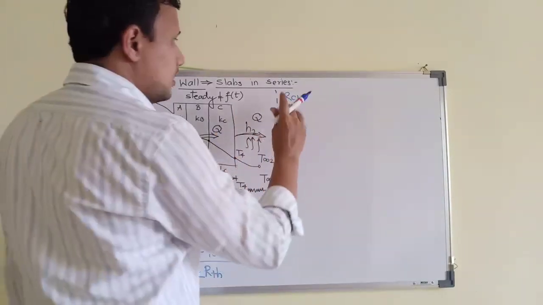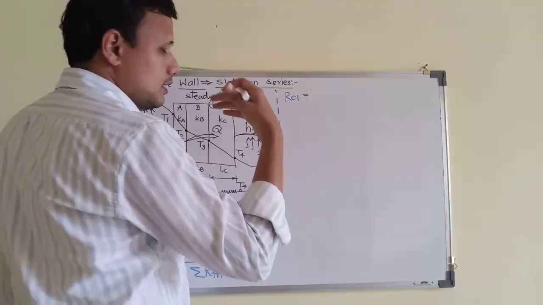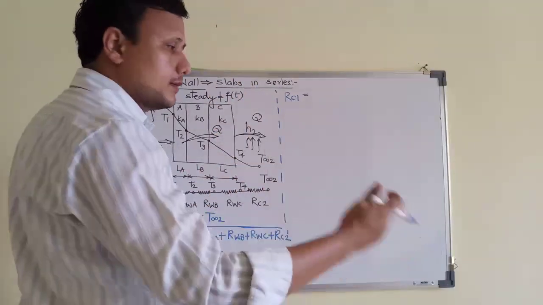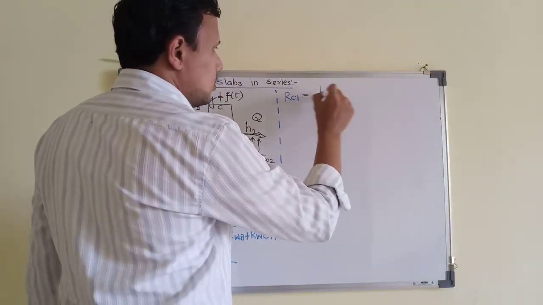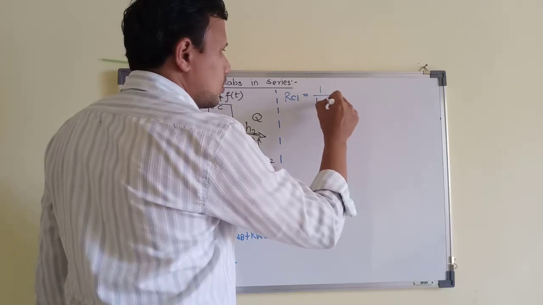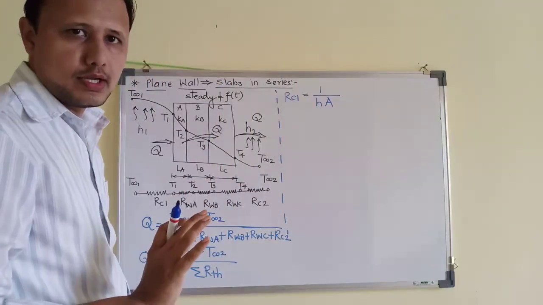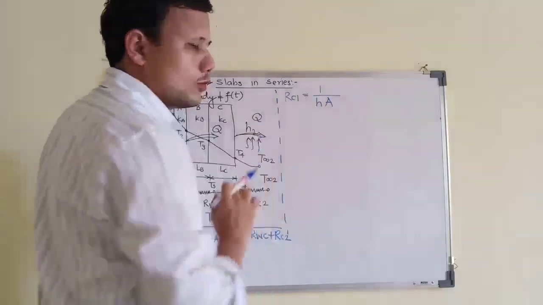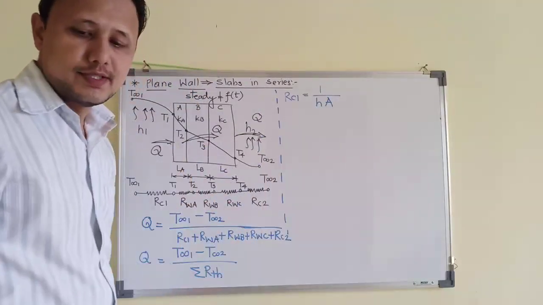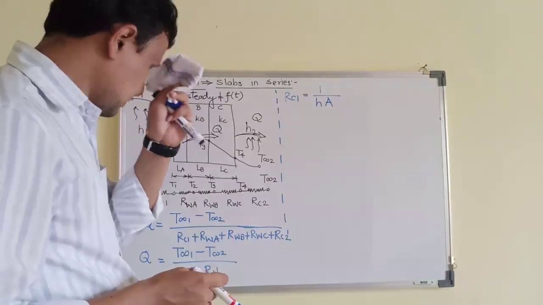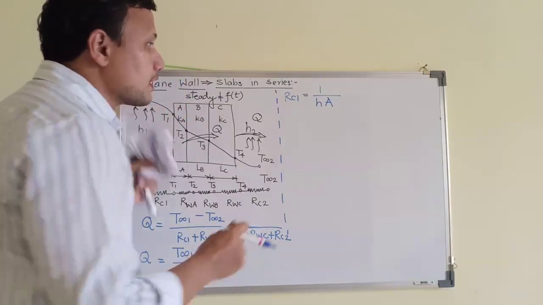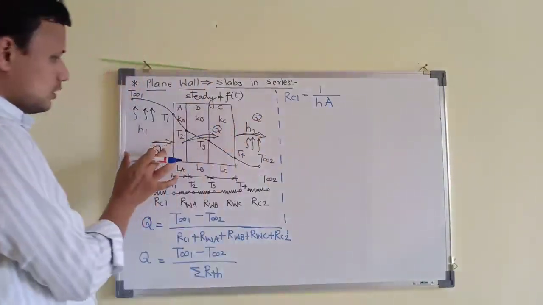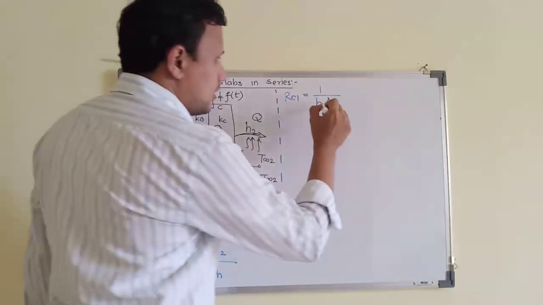So Rc1, because it is convection type, we will translate that physics into mathematics. This is equal to 1 upon HA. Convection resistance is simply 1 upon HA. अभी सिर्फ ये डिपेंड करेगा कि H कौन सा है और एरिया कौन सा है. That this is where the physics comes into picture. Okay. Now this H is for the first section, so it is H1.